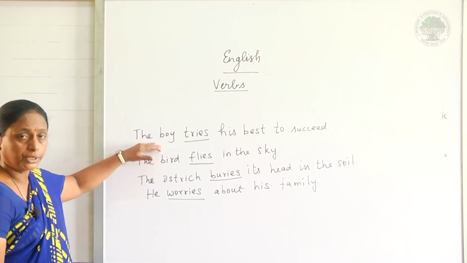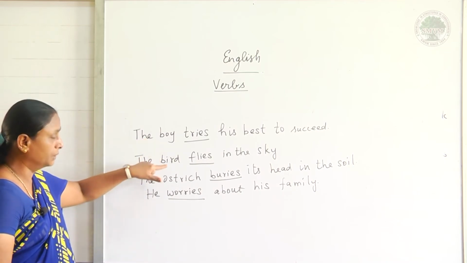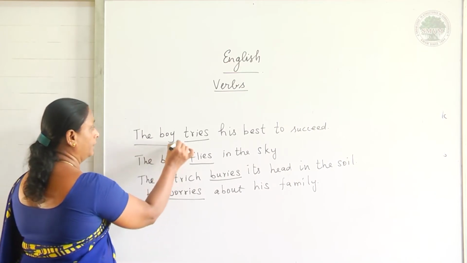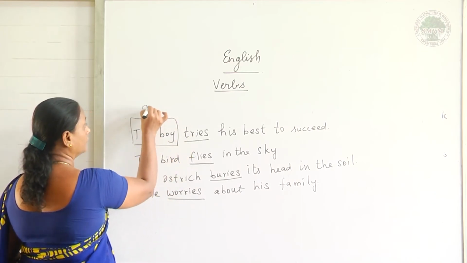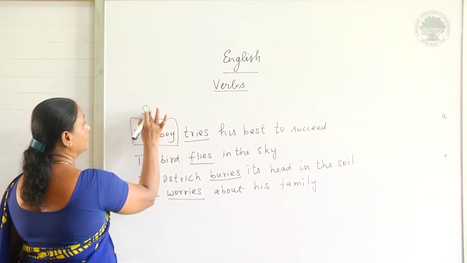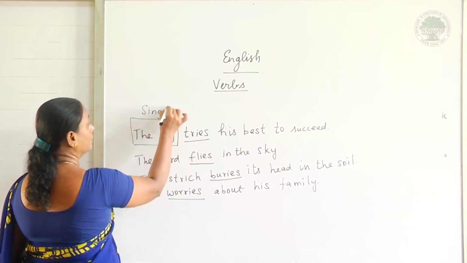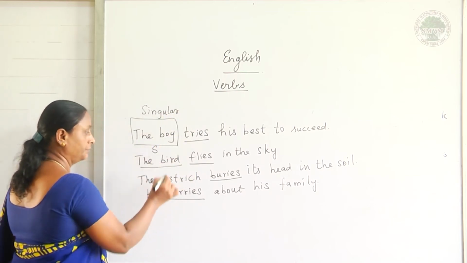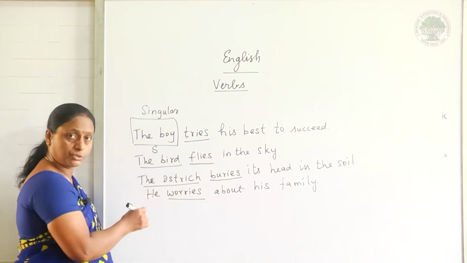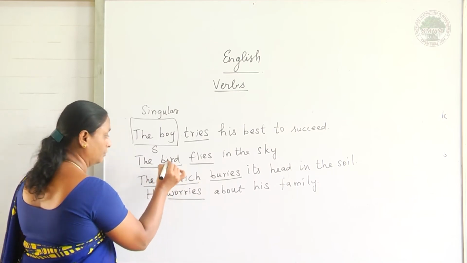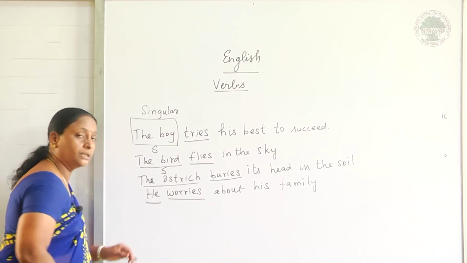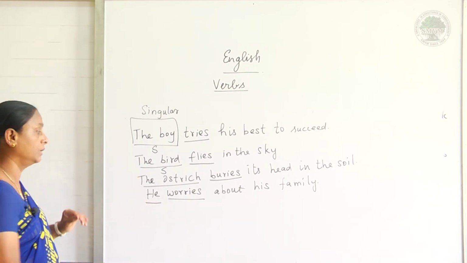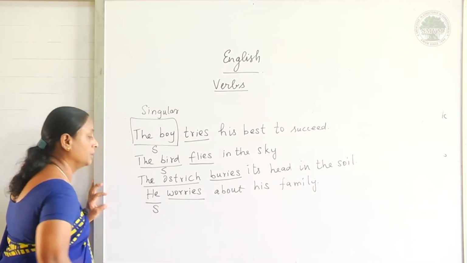Now, see the subject: the boy, the bird, the ostrich, he. Here, the boy is singular. Here, my subject is the bird, singular. Here, my subject is ostrich. It is a bird, also singular. Here it is a pronoun, I have used he. He is also singular. So, it is a singular subject.